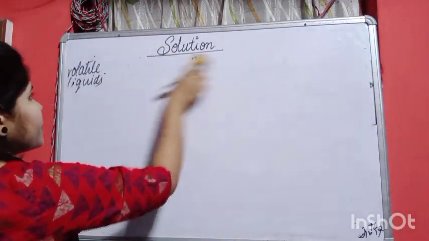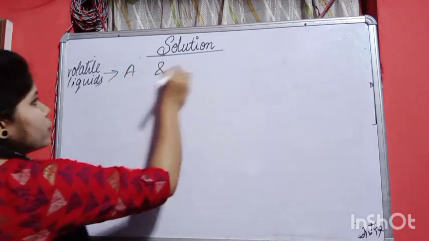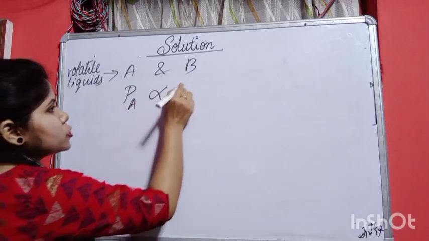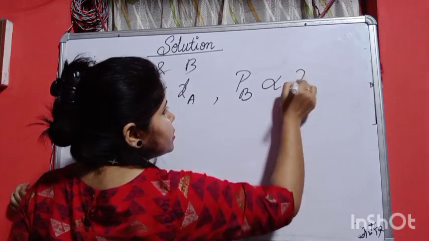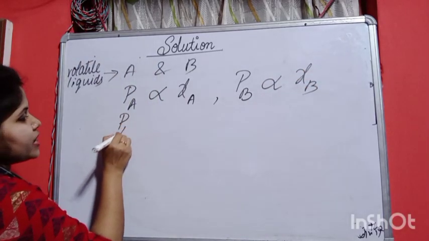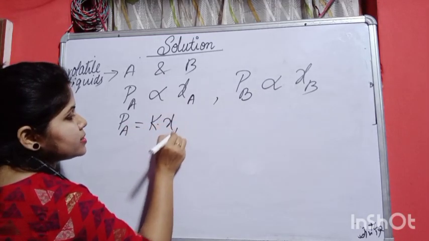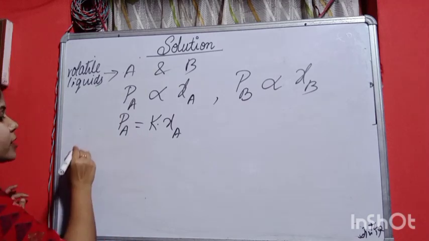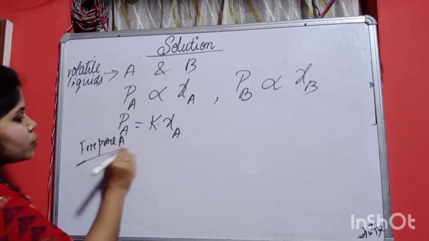So we got volatile liquids A and B, দুটা volatile liquids নিলাম. So according to Raoult's law, P of A is directly proportional to X A and P of B is directly proportional to X B. Now we can write it as P of A is equals to K into X A. Okay, X A লিখতে পারবো. এখন if we are considering for pure A, যদি তোমার খালি A থাকে, there is no B component.